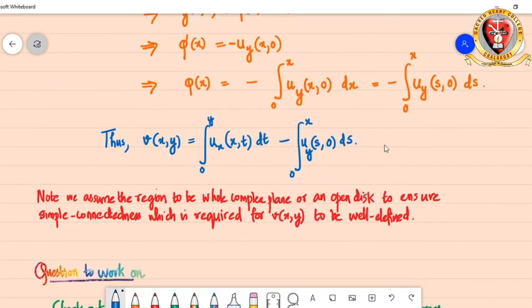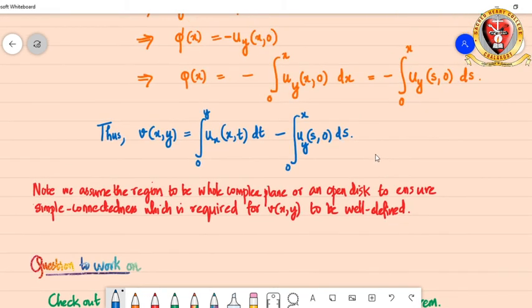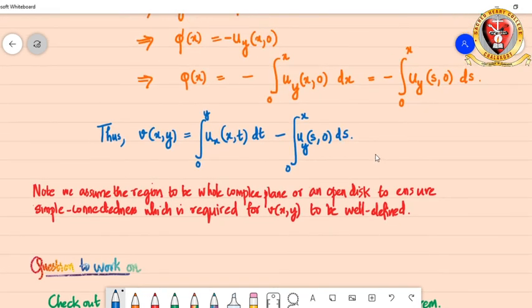So we started with a u, which was harmonic and ended up with a v. And we know that it satisfies the CR equations. That's how we formulated it, and we know that we applied that Vx is equal to minus uy, right? And also it is necessary that we have to verify that Vy is equal to ux as well as Vx is equal to minus uy.